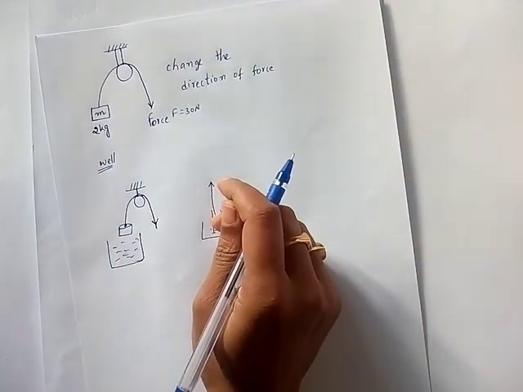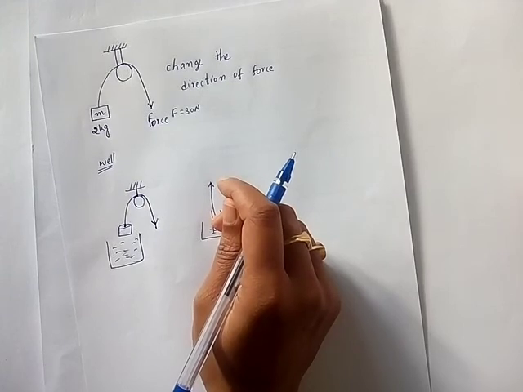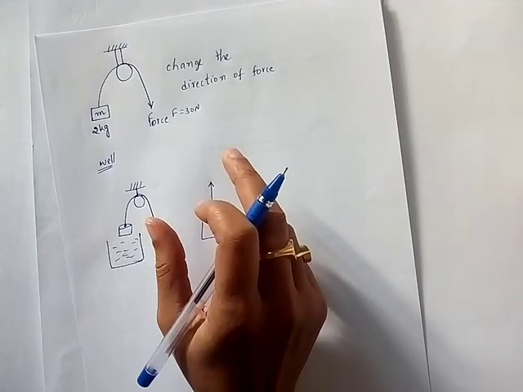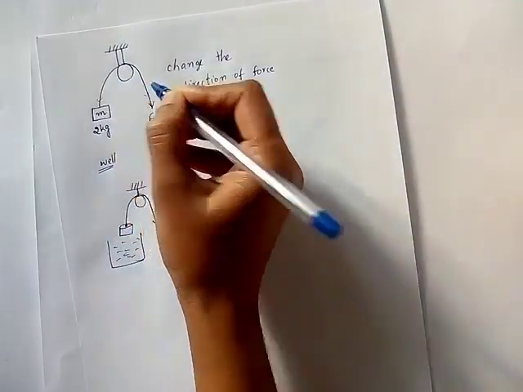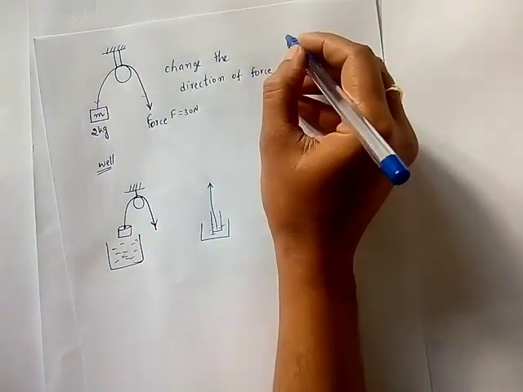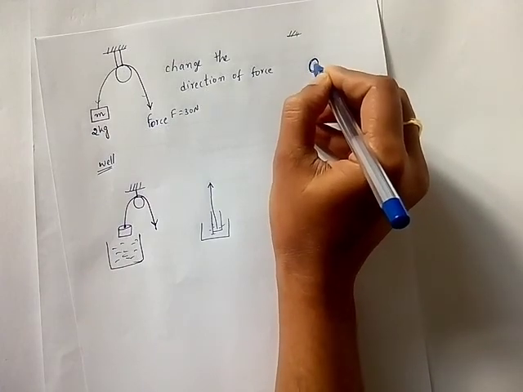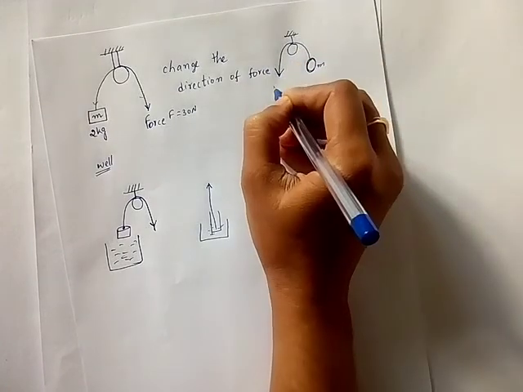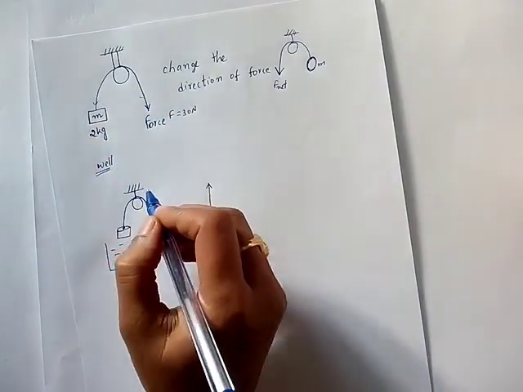Even in construction, people nowadays use pulleys to carry weight to heights. This simply uses the change of direction. Force you can apply this side also depending upon the requirement. That means, you can lift weight which is here also. If this is mass, this is pulley, this side also you can apply force conveniently. So this is a method.